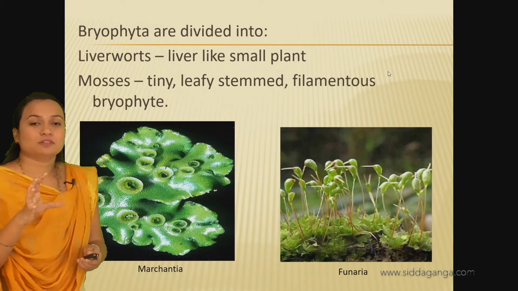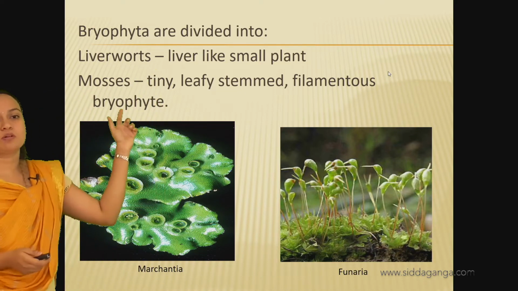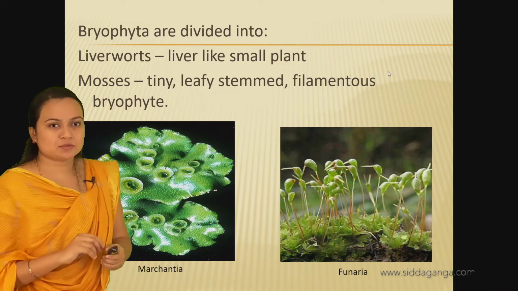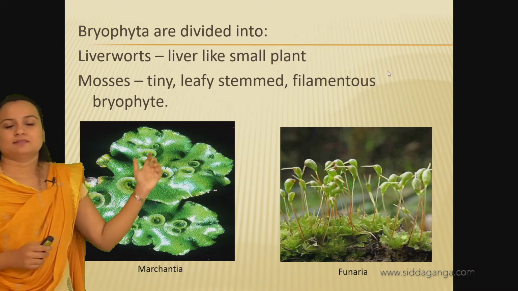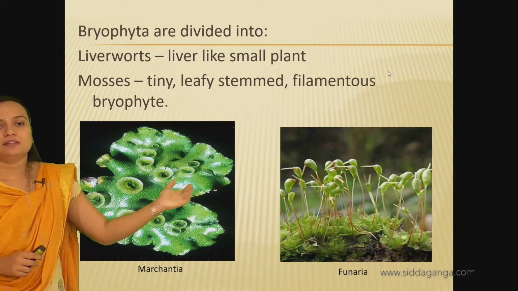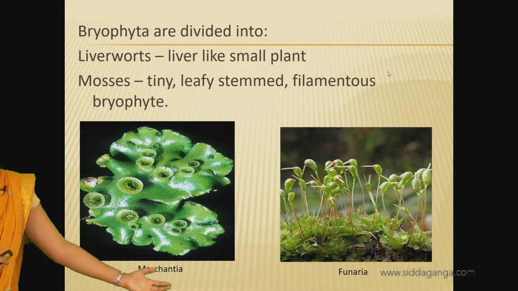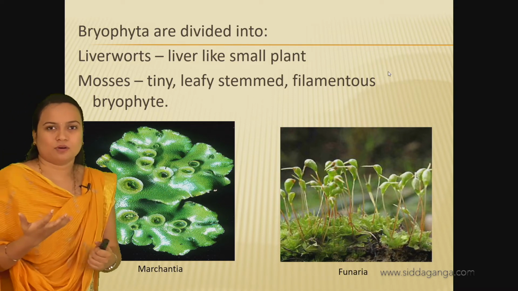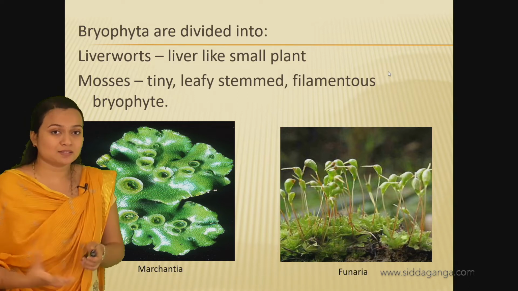So further the Bryophyta is divided into liverworts and mosses. The liverworts get their name because these plants have a liver-like shape, and they are very small plants with liver-like structures. You can see this is Marchantia, the liverwort. It is a leaf-like structure, spread out. Here no differentiated parts are present.